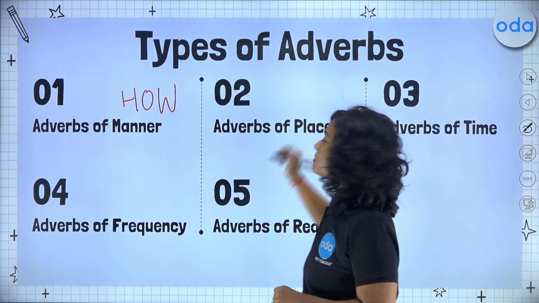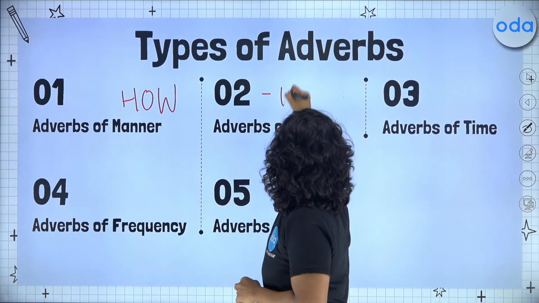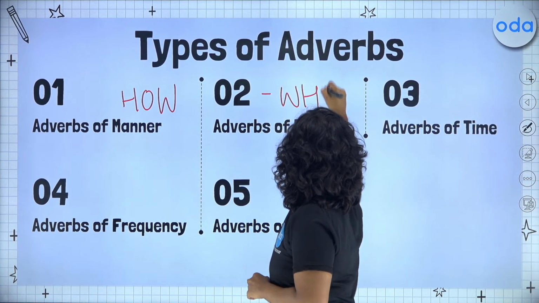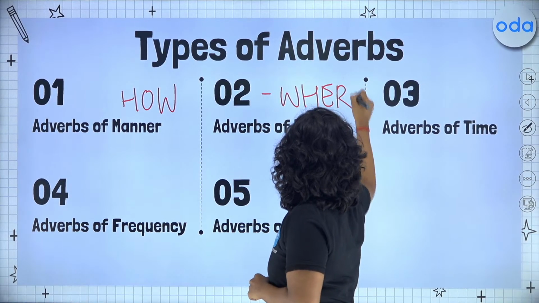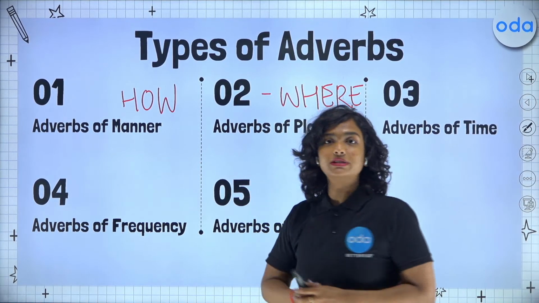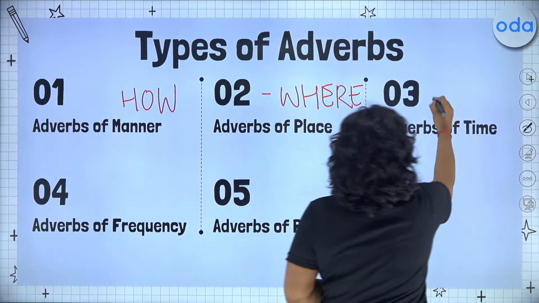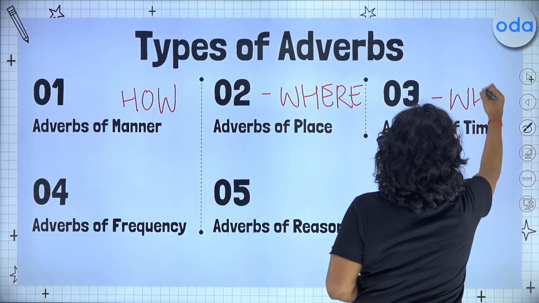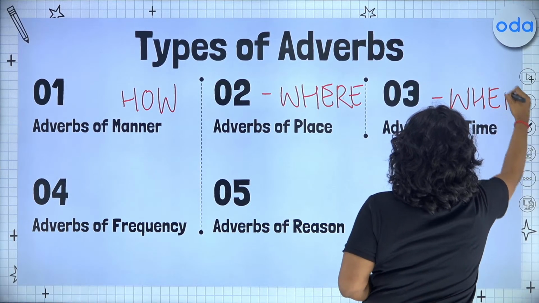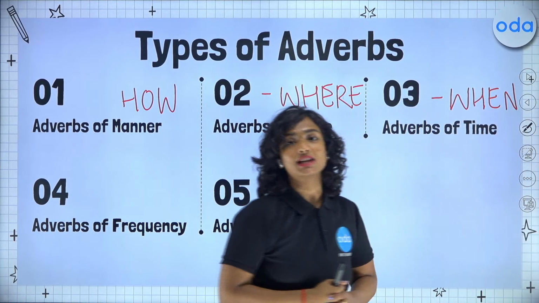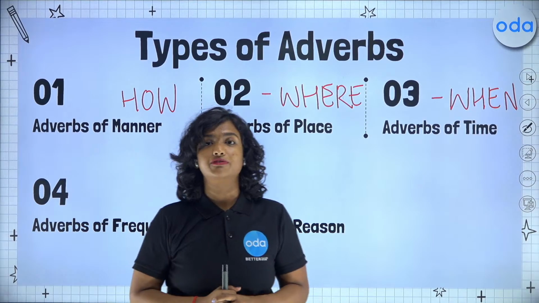Secondly, we have adverbs of place, which will answer the question where. Where is the action being performed? Third, we have adverbs of time, which answer the question when. When was the action or when is the action being performed?